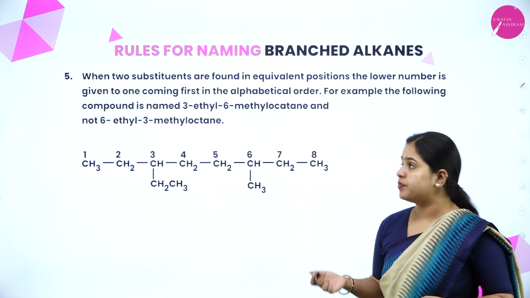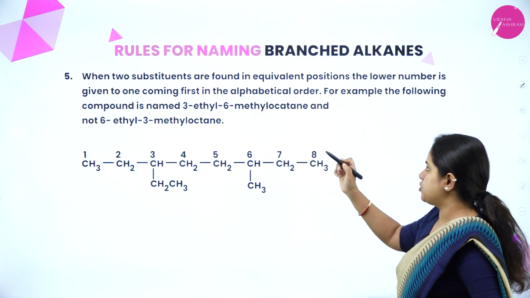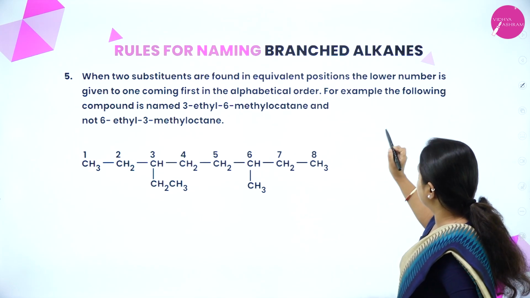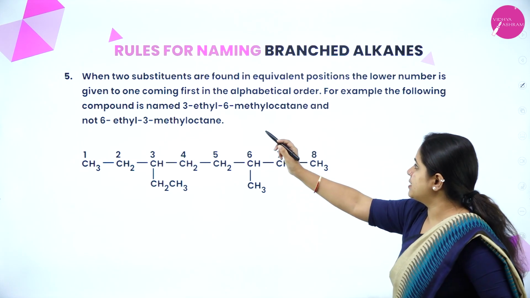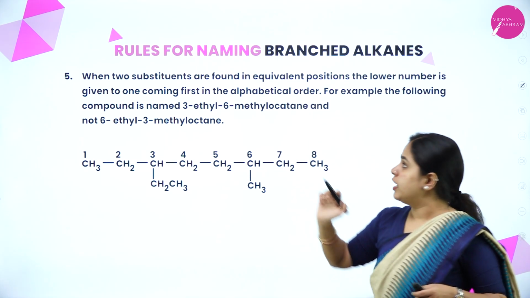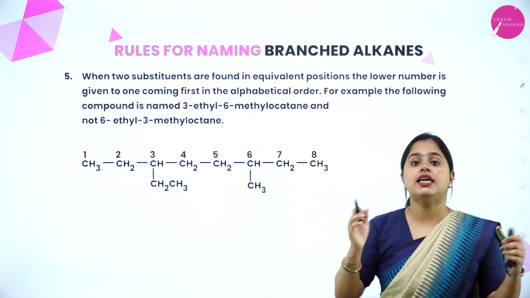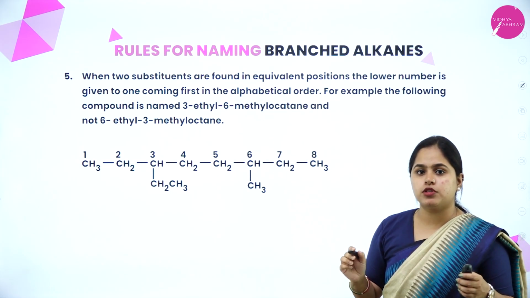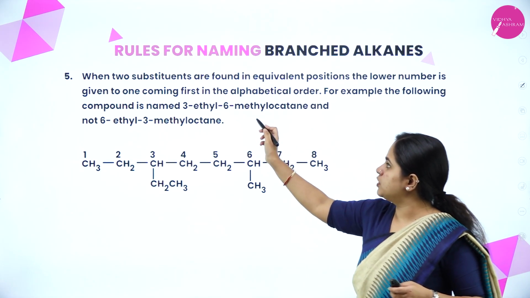Now, moving on to the next one. When 2 substituents are found in equivalent positions, the lower number is given to the one coming first in alphabetical order. Okay, so if 2 substituents are found in equivalent position, then the lower number is given to the one coming first in alphabetical order.